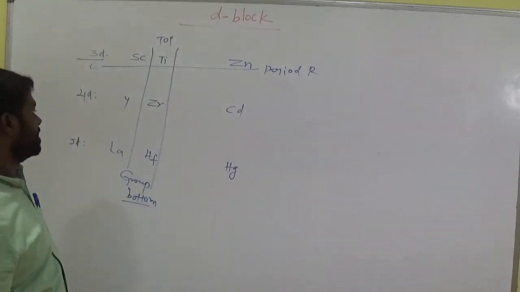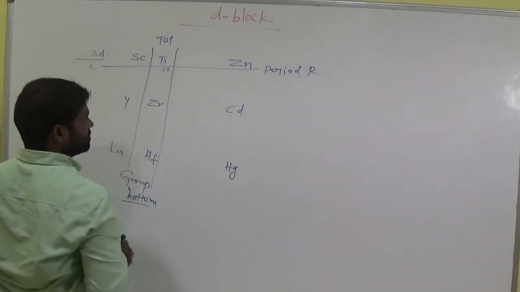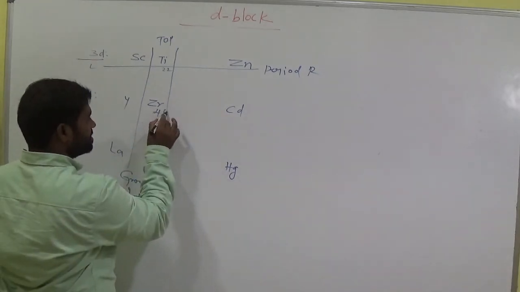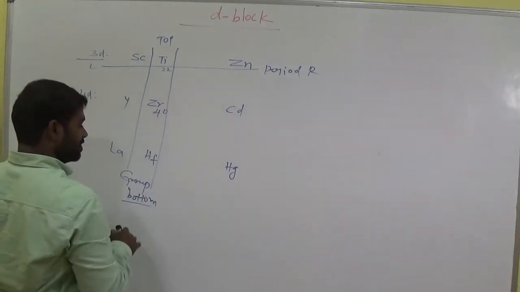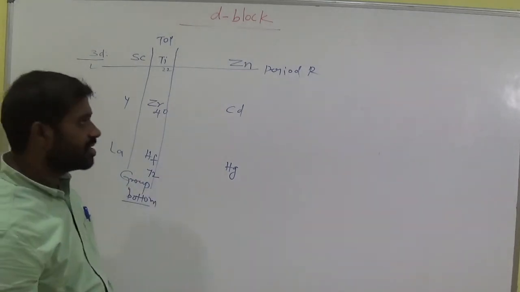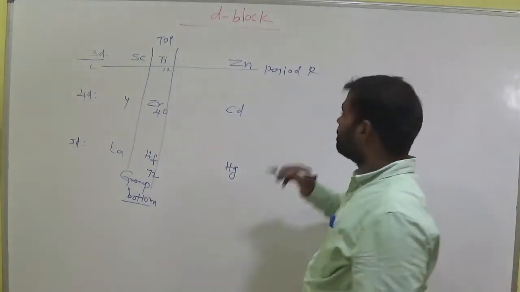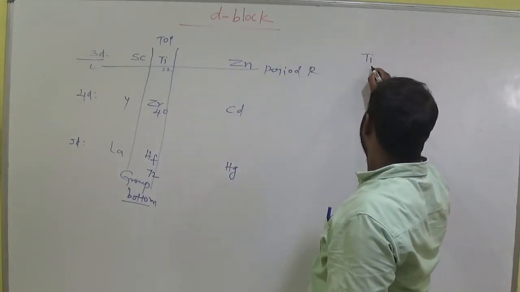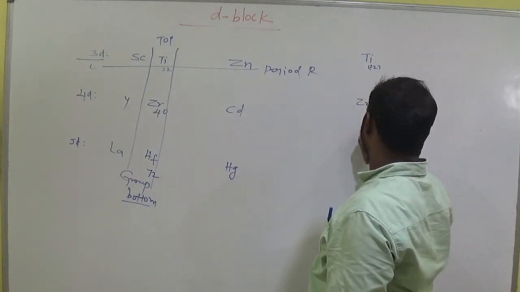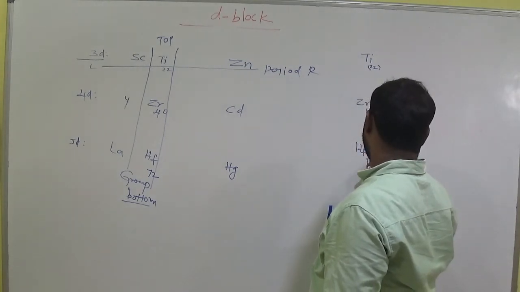Now let's see the atomic number of titanium. It is 22. Zirconium's atomic number is 40, and hafnium's atomic number is 72. So let us take this group: titanium 22, zirconium 40 and hafnium 72.